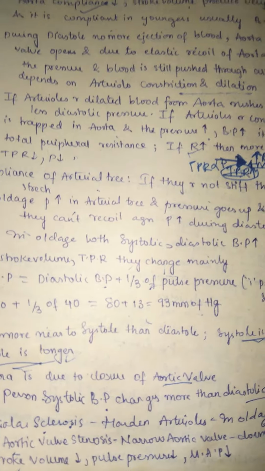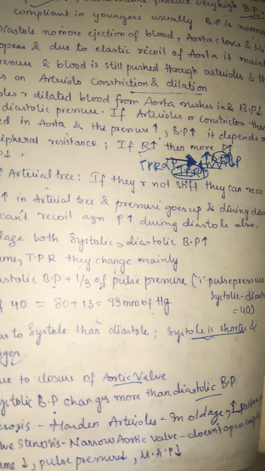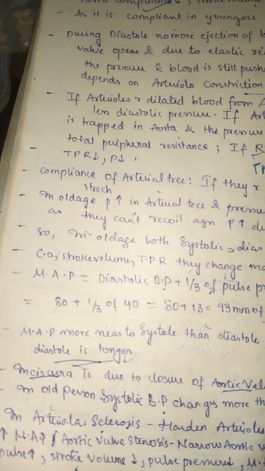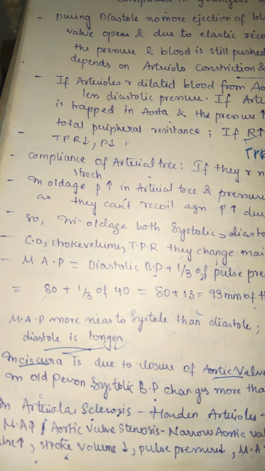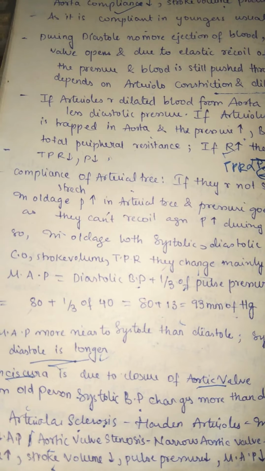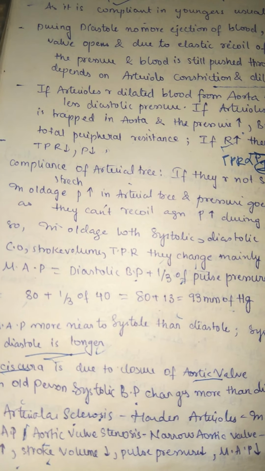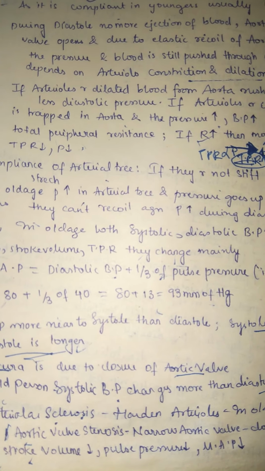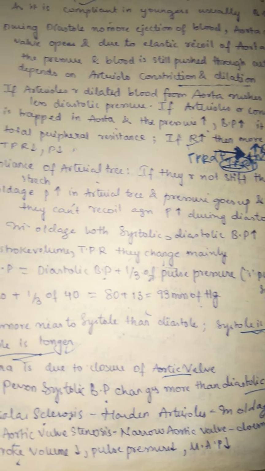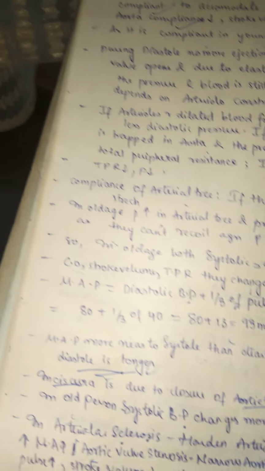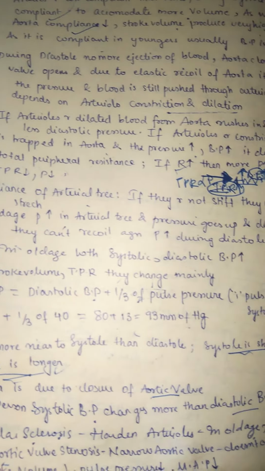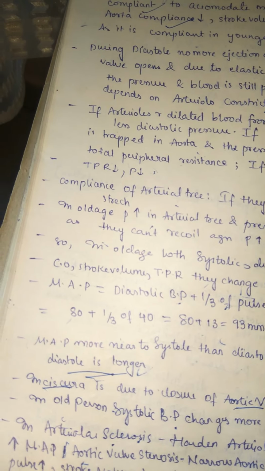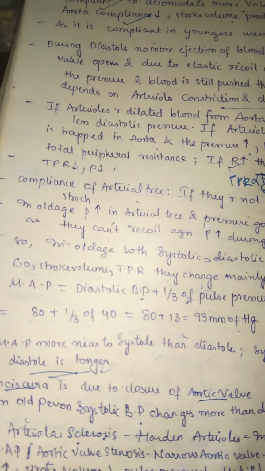And next, let us see aortic valve stenosis. There is a narrow aortic valve, so it doesn't open completely, and stroke volume is decreased because the aortic valve is not opening. Of course, from the aortic valve only the blood should come to the systemic circulation. So now the stroke volume is blocked or decreased, and pulse pressure is decreased. So everything is decreased if the aortic valve is stenosed, whereas in atherosclerosis the pulse pressure is increased, and also mean arterial pressure is increased because of sclerosis.